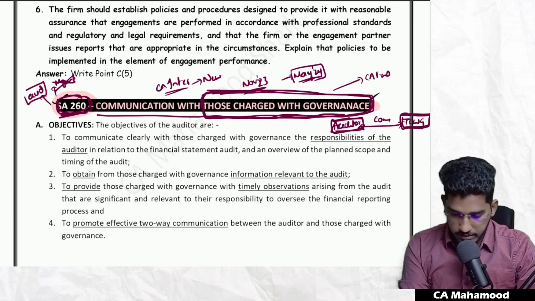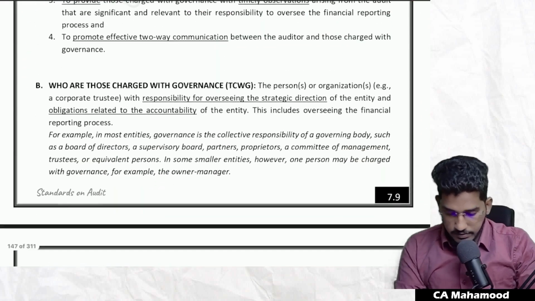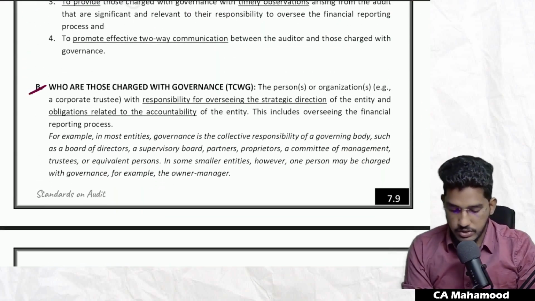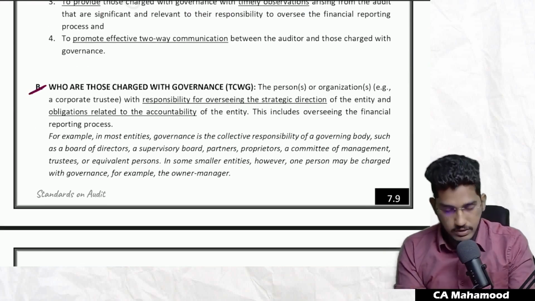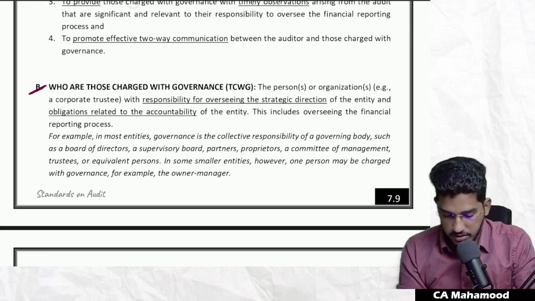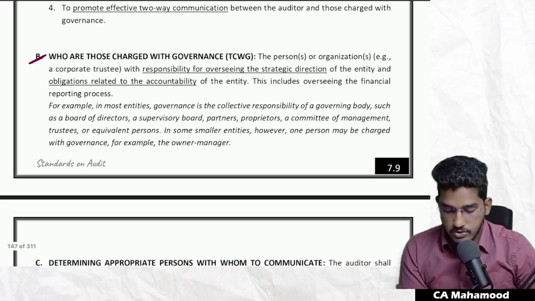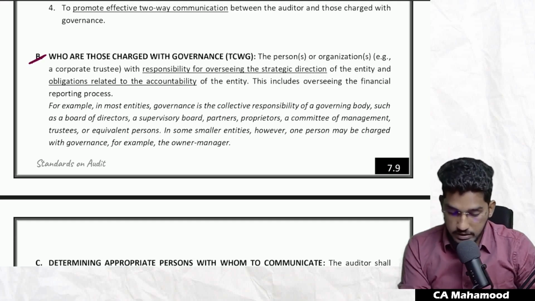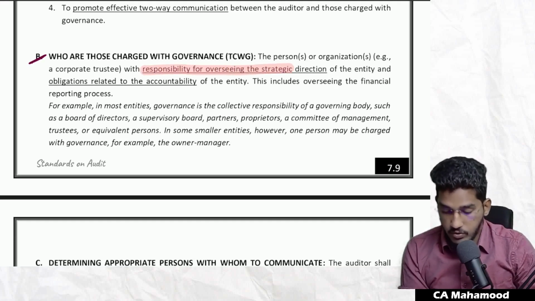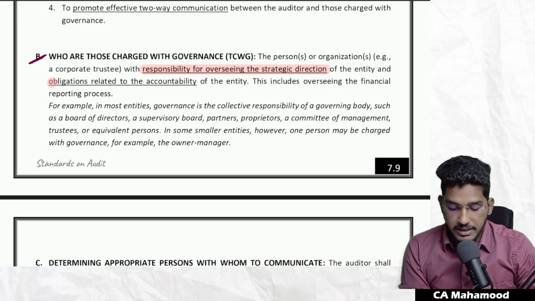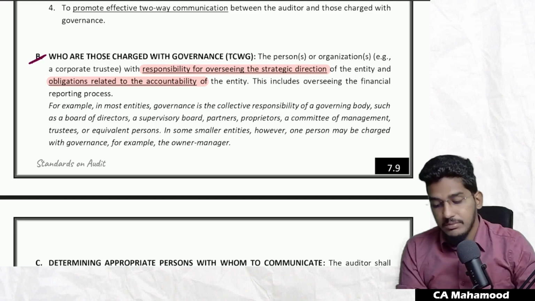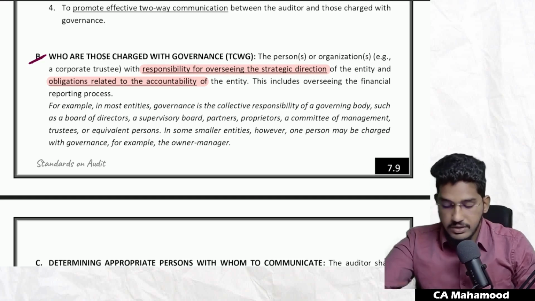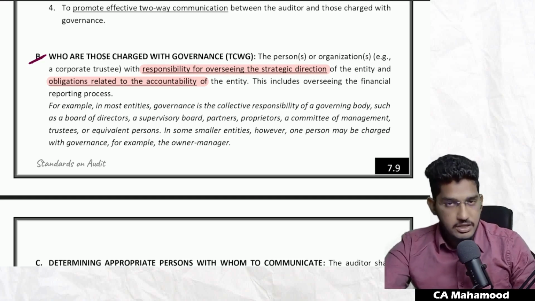If we start going through the standard, first we will try to learn who are those charged with governance. As I've told, the same thing will be told in a structured format. Let us see what that is. Who are those charged with governance? The persons or organizations, for example a corporate trustee, with the responsibility of overseeing the strategic direction of the entity and obligations relating to the accountability of the entity. This includes overseeing even the financial reporting process.